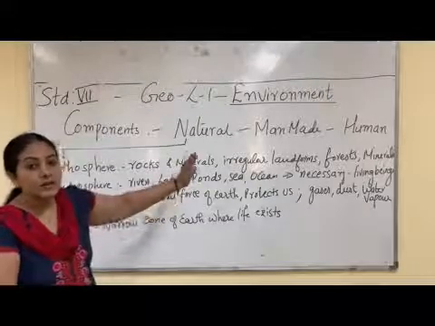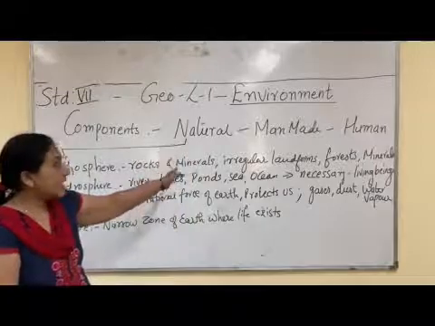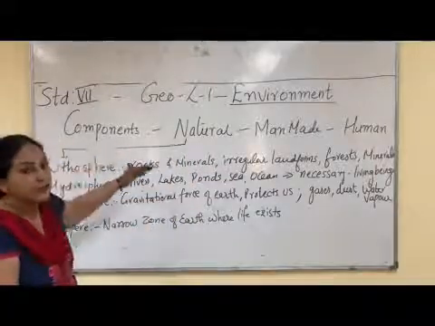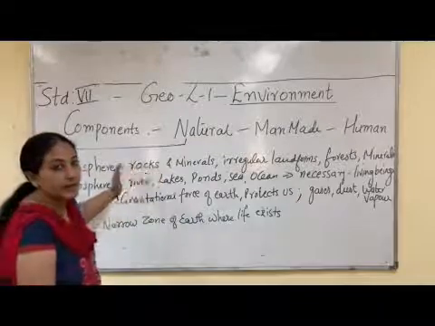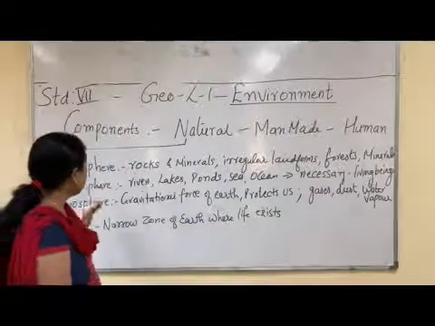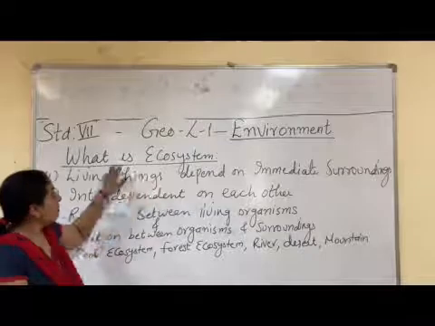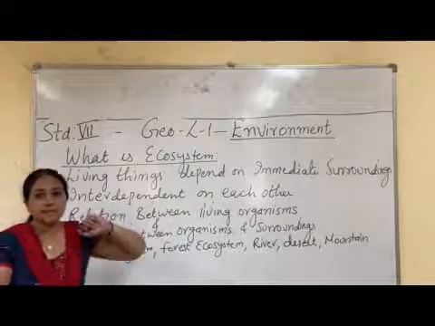So, environment is divided into three parts: natural, man-made and human environment. And the natural environment is again divided into lithosphere, hydrosphere, atmosphere and biosphere. Now to the next topic, what is ecosystem?